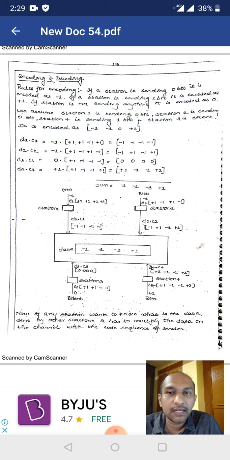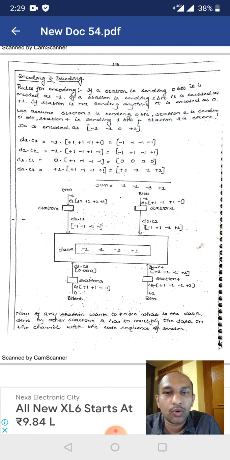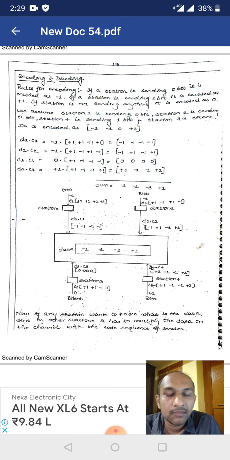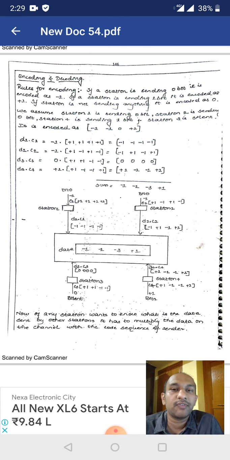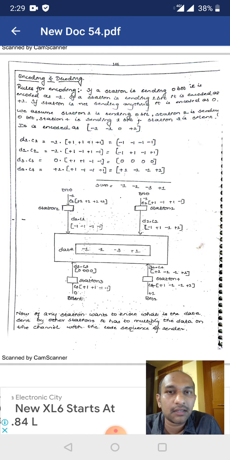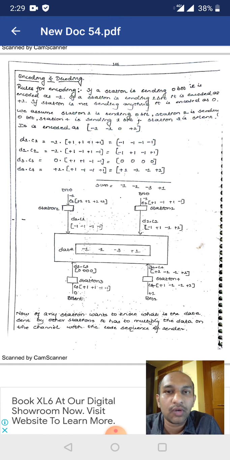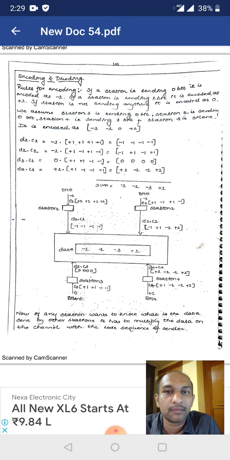So I'll repeat once again. We have rules for encoding. The first rule is, if any station or any system wants to send the bit 1, it is encoded as plus 1. If any station wants to send the bit 0, it is encoded as minus 1. If any station doesn't want to send any of the data, then it is encoded as 0. That is, all the empty slots are encoded as 0.